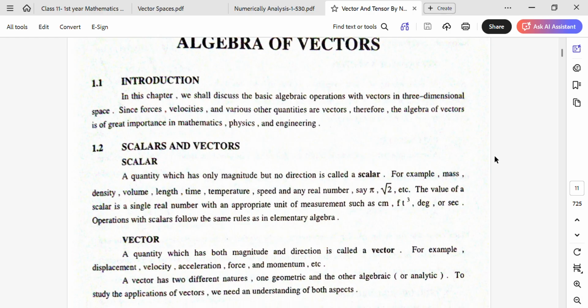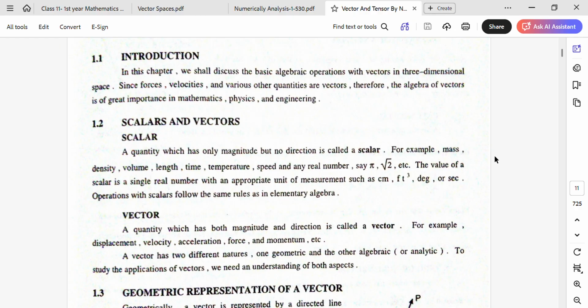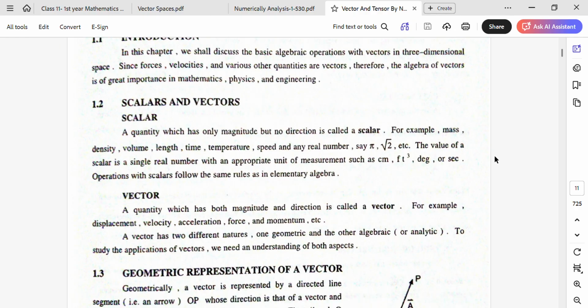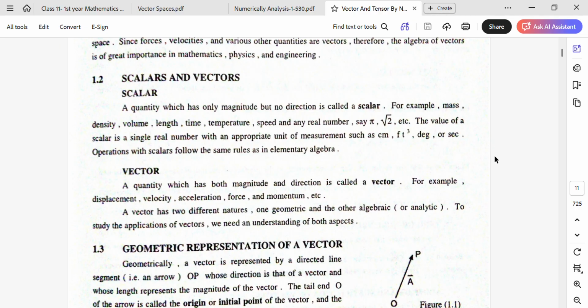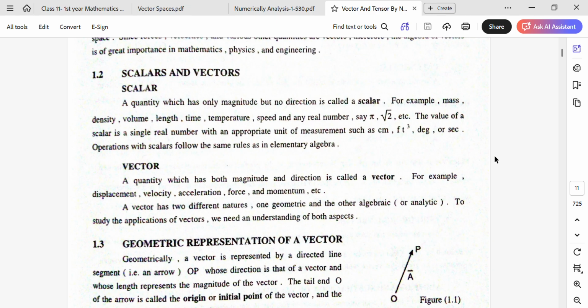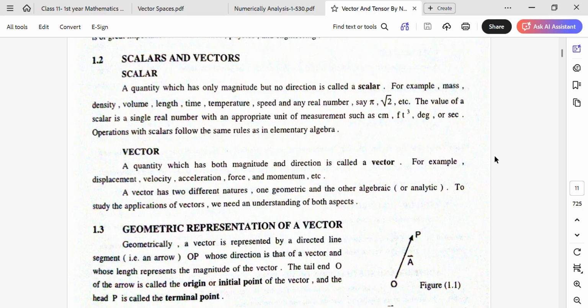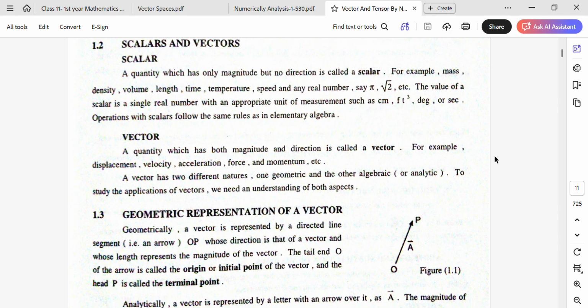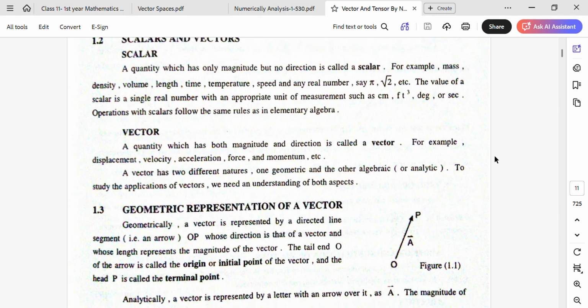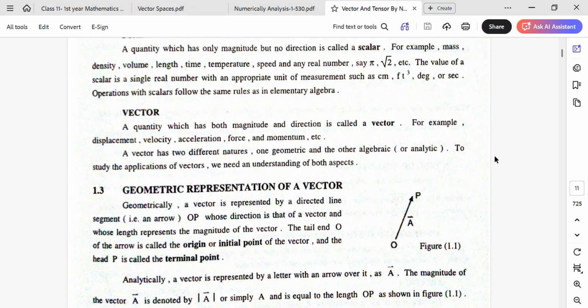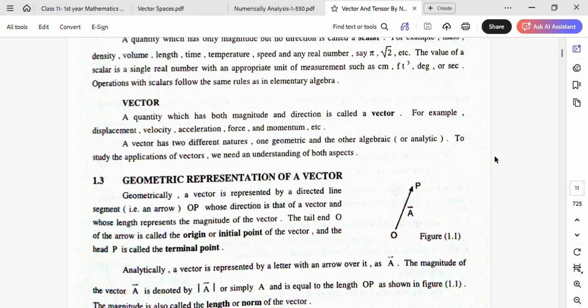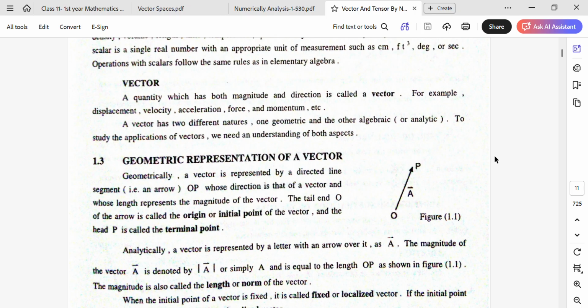Now we define what is a vector. A quantity which has both magnitude and direction is called a vector. Displacement, velocity, acceleration, force and momentum, etc. are examples of vectors. A vector has two different natures, one geometric and the other algebraic, like analytic. To study the applications of vectors, we need an understanding of both aspects.